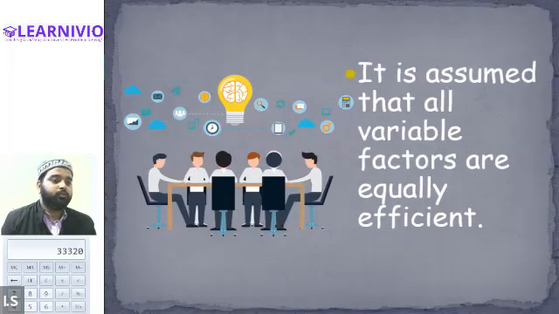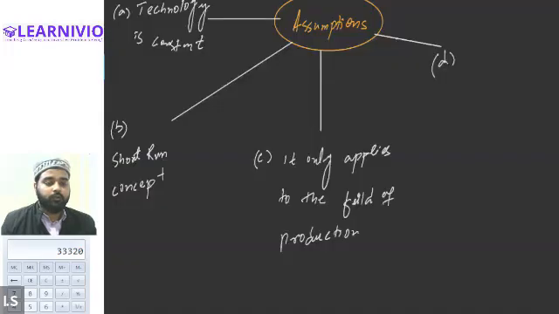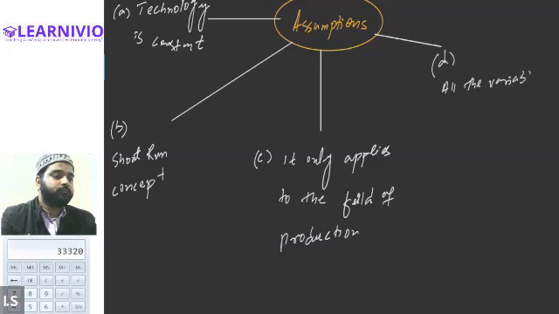Then it is assumed that all the variable factors are equally efficient. You will be understanding this. So one of the assumptions of the law of variable proportion is also that all the variable factors, that means all the labors especially, are assumed to be equally efficient.